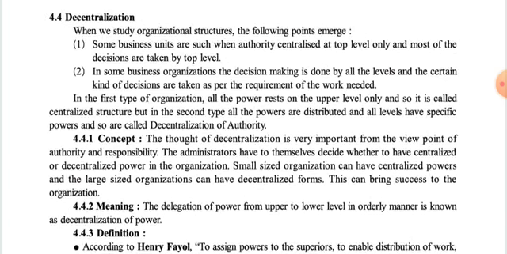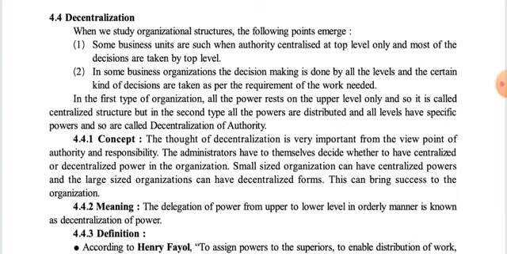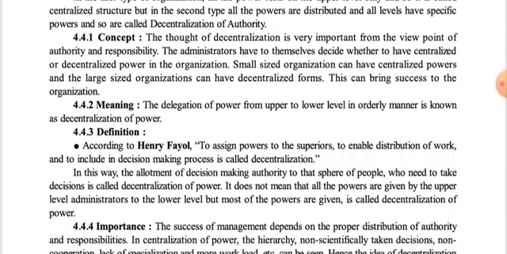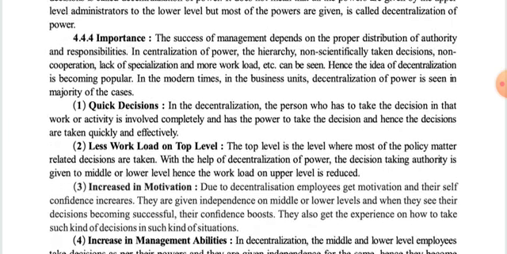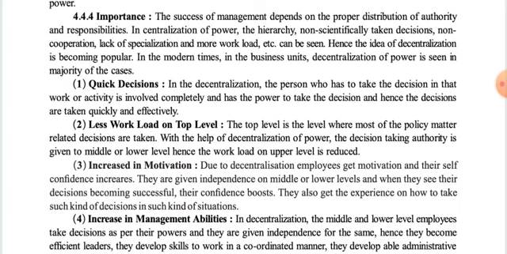Today we discussed first of all the centralization and decentralization of authorities, then the concept of decentralization, meaning and definition, and lastly in importance we discussed the 3 points of importance of decentralization. The remaining 3 points and limitations we'll discuss from the next lecture onwards.